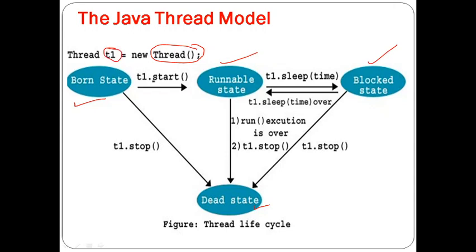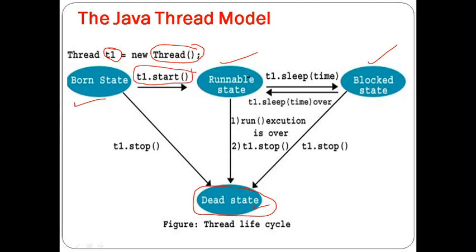Now automatically the thread will be in a state called the born state, because the object has been created. If I call the method t1.start, then the thread will automatically come to the runnable state. Once the thread is in the runnable state, it can be moved to either the blocked state or the dead state. Even from the born state, if we don't call t1.start and call t1.stop, automatically the thread will go to the dead state.